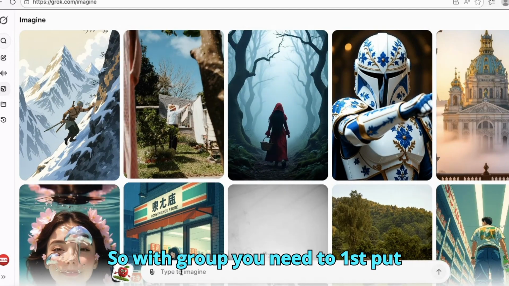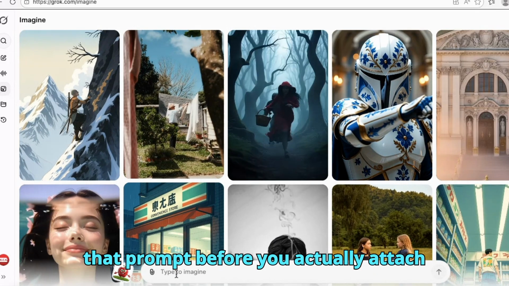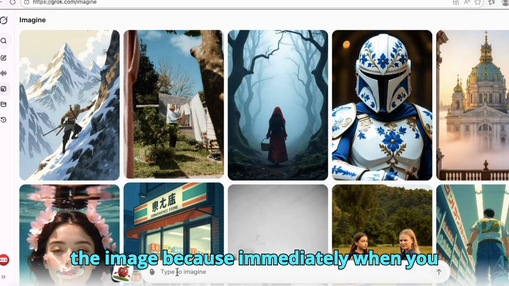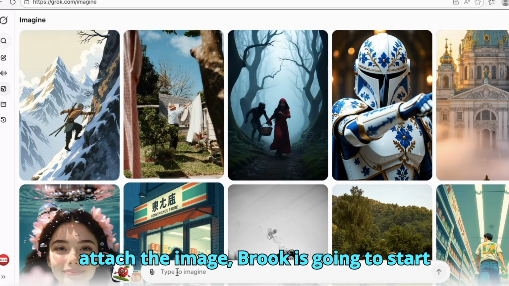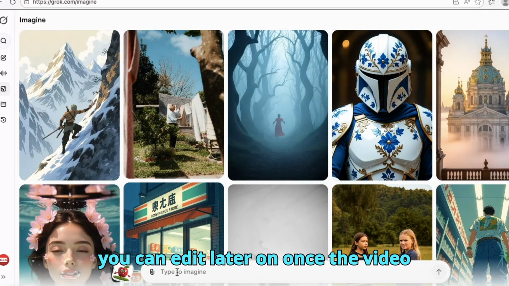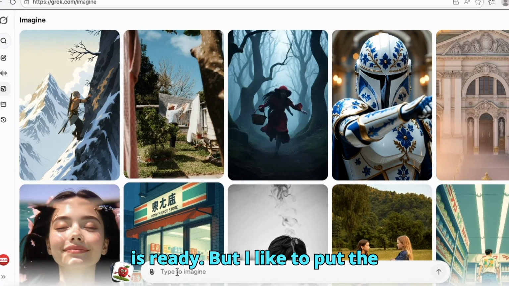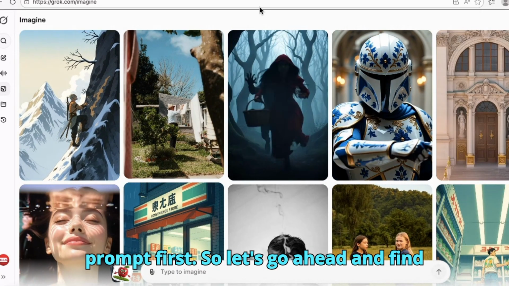So with Grok, you need to first put the prompt before you actually attach the image, because immediately when you attach the image, Grok is going to start imagining, okay, the video for you. However, you can edit later on once the video is ready, but I like to put the prompt first. So let's go ahead and find our third prompt.